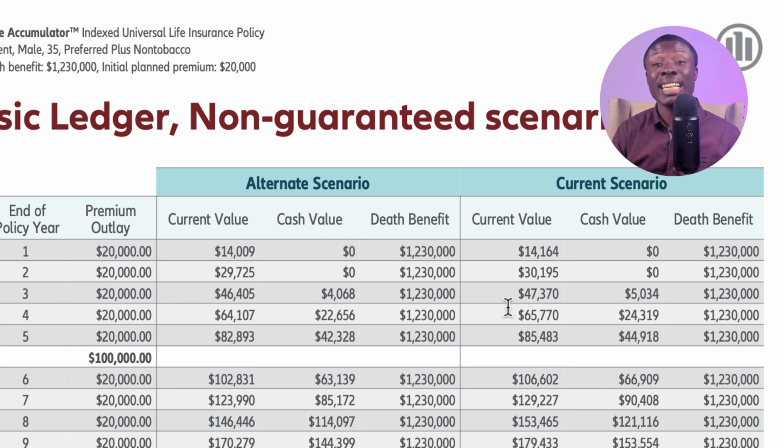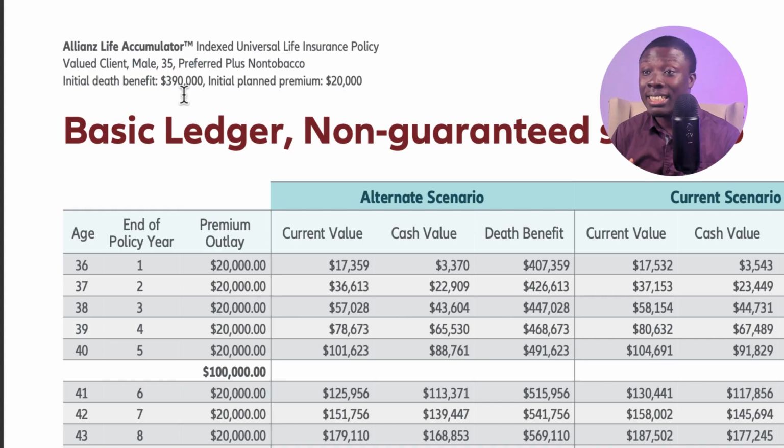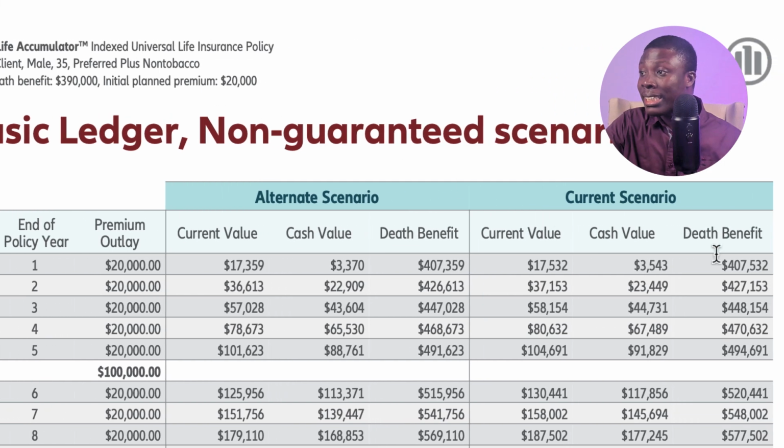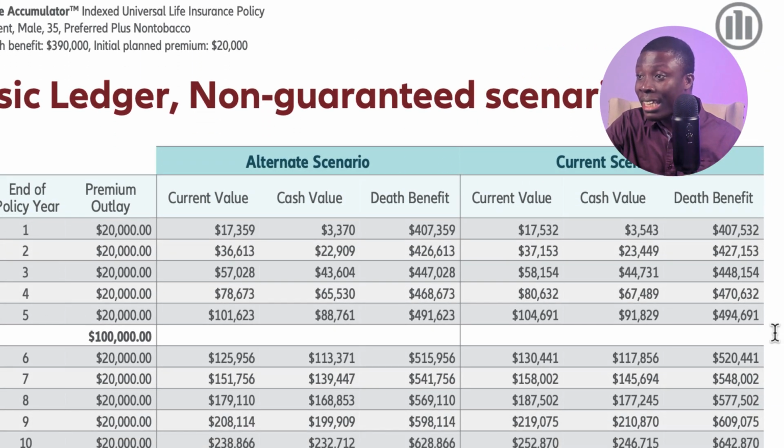Let's go to the second design, which uses increasing death benefit. This is the increasing death benefit design. We are starting with a much lower death benefit, $390,000. Remember, previously it was $1.2 million. The death benefit increases every year as the current value also grows.